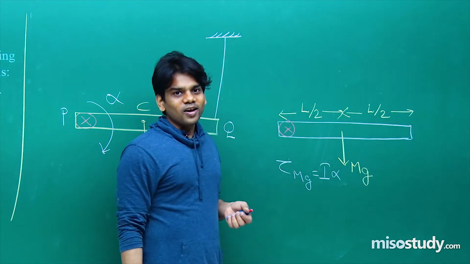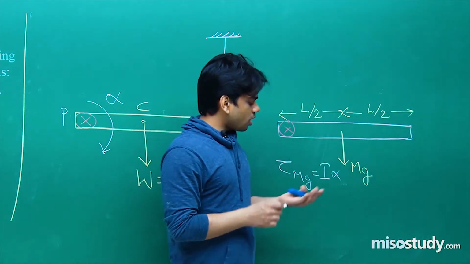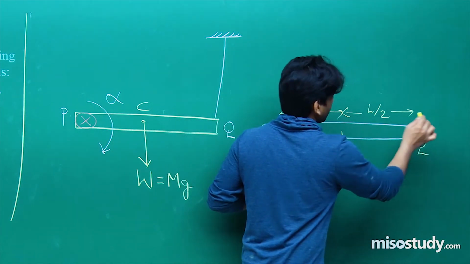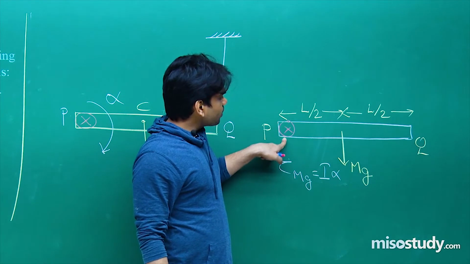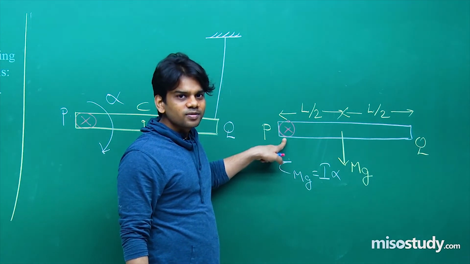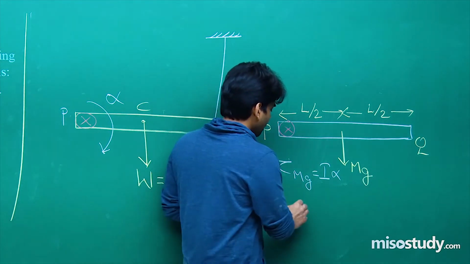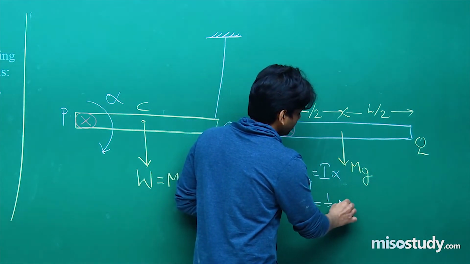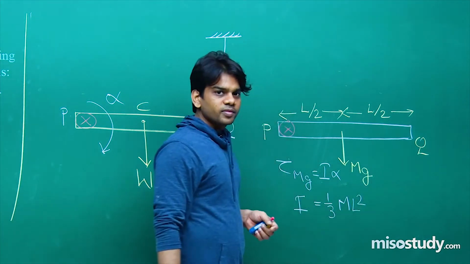So can you recall what will be the value of moment of inertia for this rod PQ hinged about this axis? For this axis passing through one of its ends, I hope you can recall the moment of inertia is given as 1 by 3 ml square. Clear to you all?